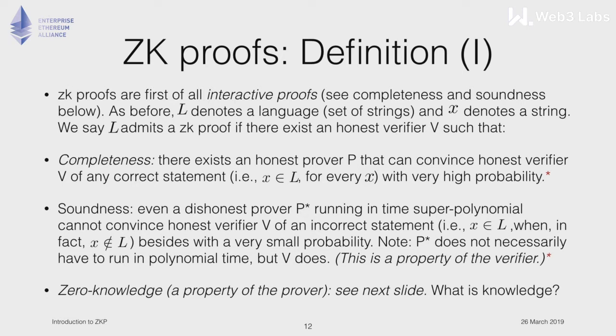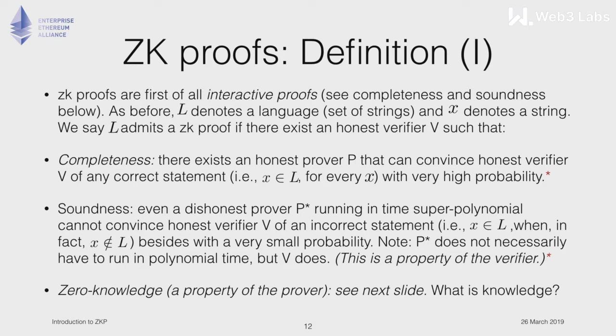So that's completeness. Soundness is a property of the verifier. This basically ensures that no malicious prover, running even in super polynomial time, can convince an honest verifier of an incorrect statement, besides with a very small probability.